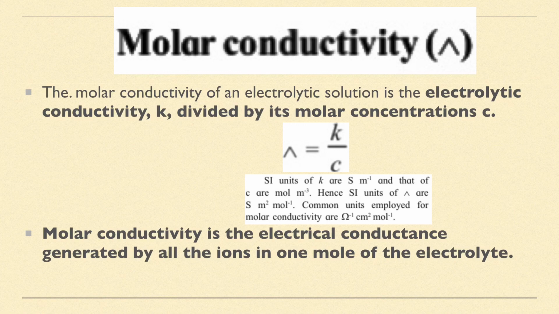Now the molar conductivity is the electrical conductance generated by all the ions in 1 mole of the electrolyte. To understand simply, molar conductivity is the electrical conductance generated by all the ions in 1 mole of the electrolyte.